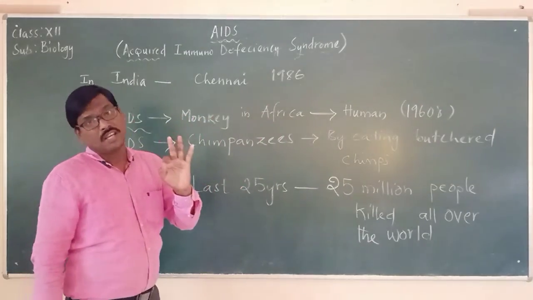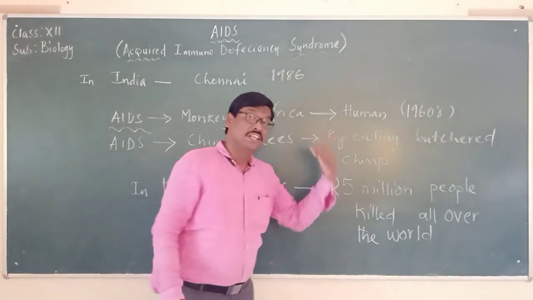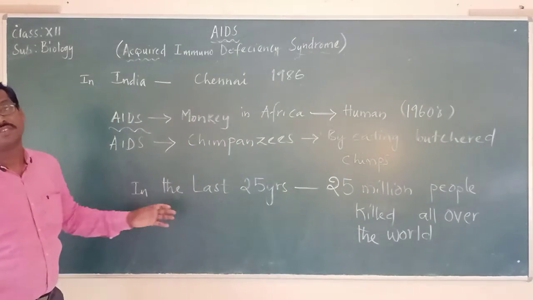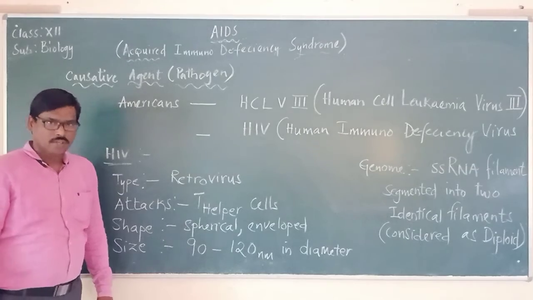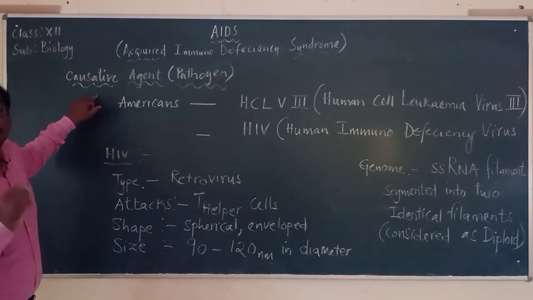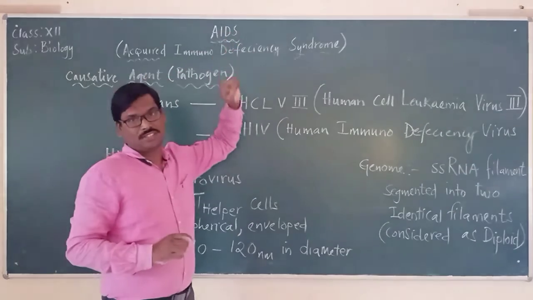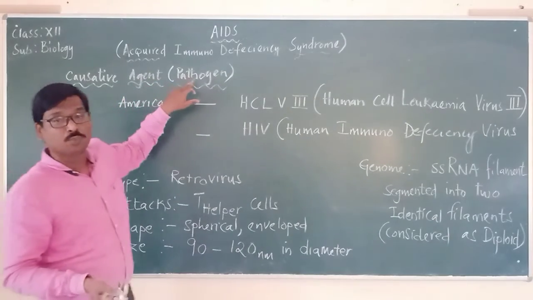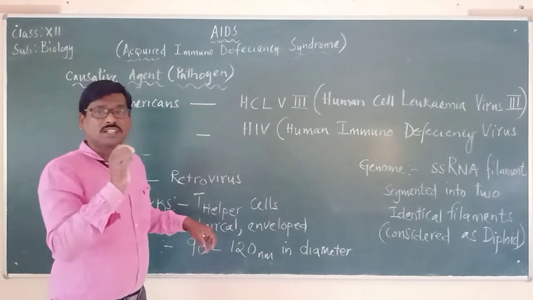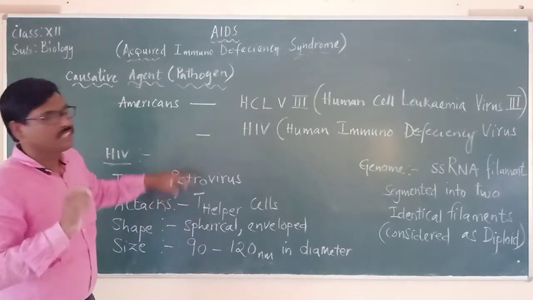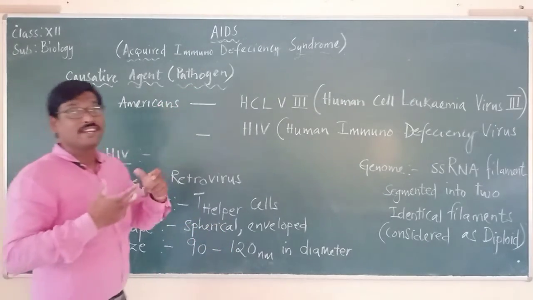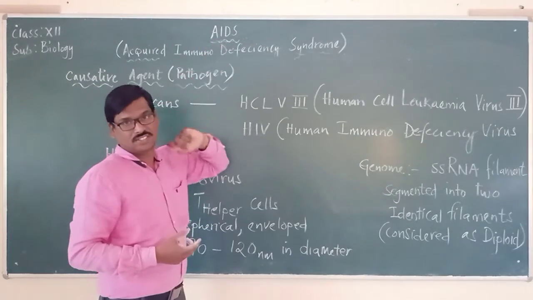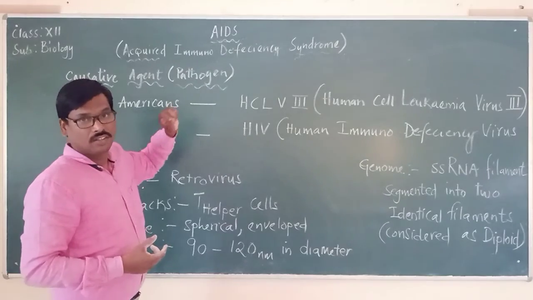So just because of AIDS, 25 million people have been killed all over the world in the last 25 years or so. Now let us try to understand what is the causative agent of the disease called AIDS. Or otherwise we call it the pathogen. Pathogen means a disease-causing microbe. We are now going to understand the name of the microbe which is causing the disease called AIDS.